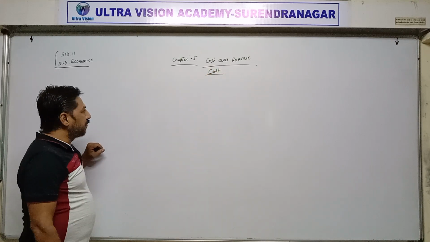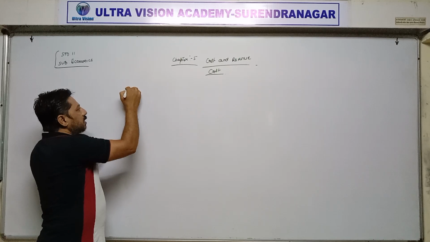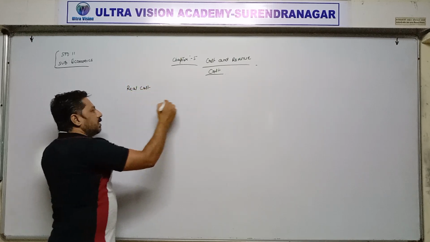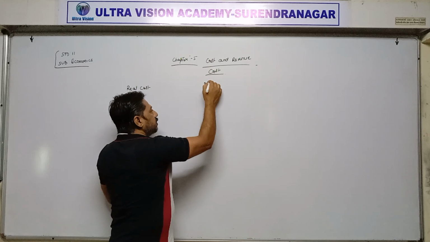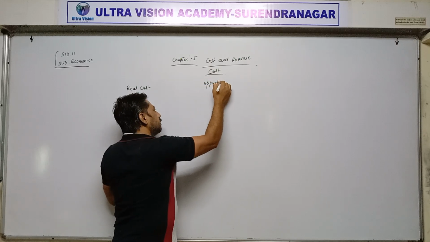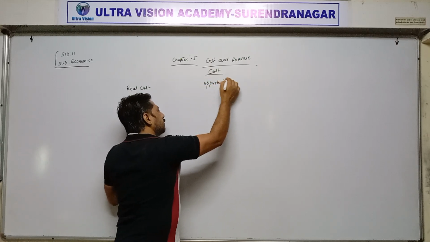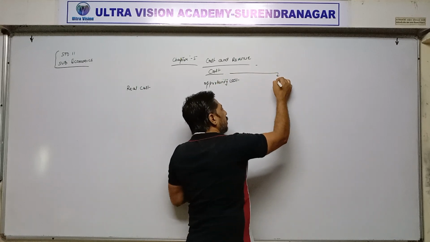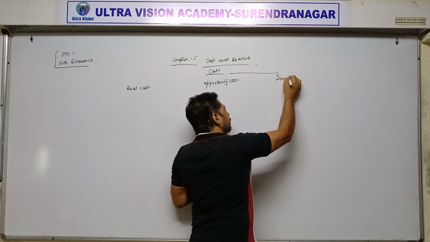Cost has three different terms. First one is real cost. Second one is opportunity cost. And third one is monetary cost.